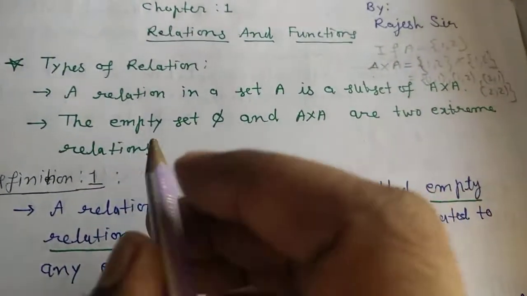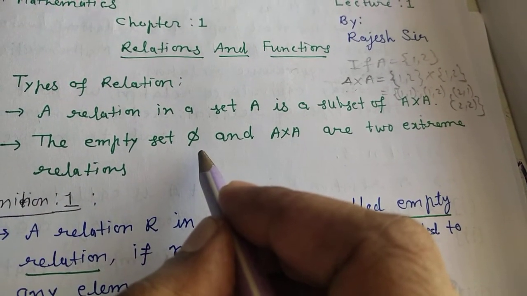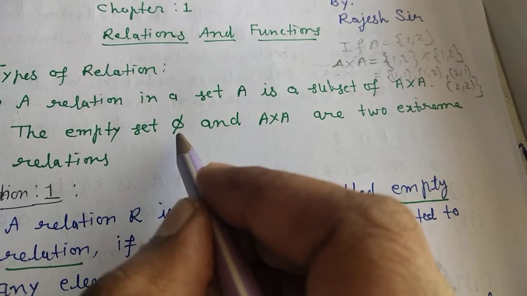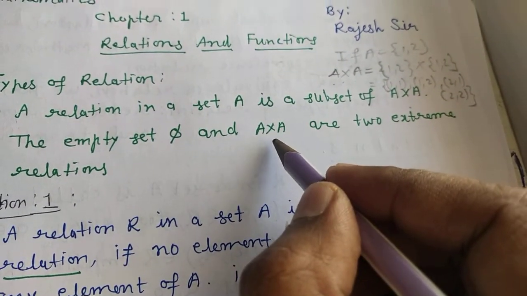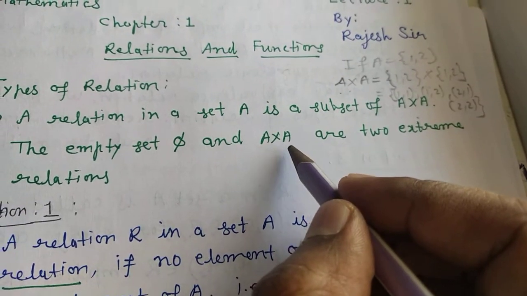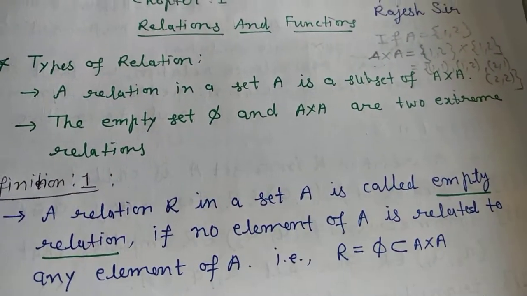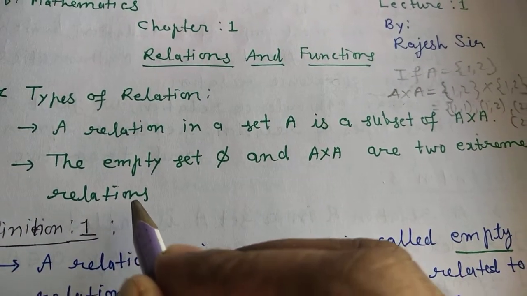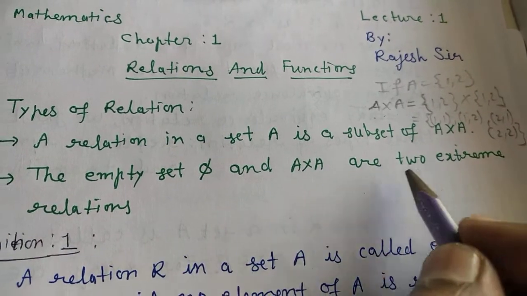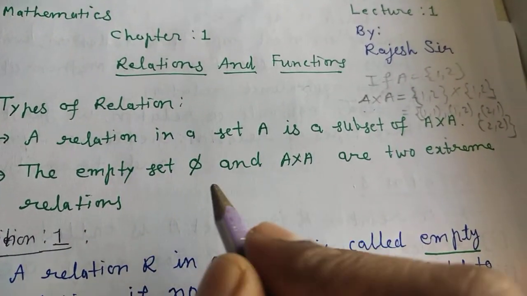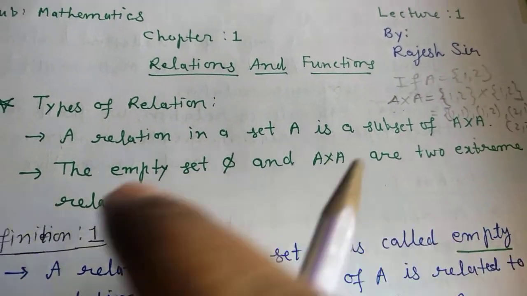Now the next point we have to remember in this relation is the empty set phi. If you are getting the empty set, you are getting no elements, and A cross A means all the elements come in it. These are two extreme relations. As the word extreme suggests, end to end: if no elements, empty set; if all the elements, these two are called extreme relations.